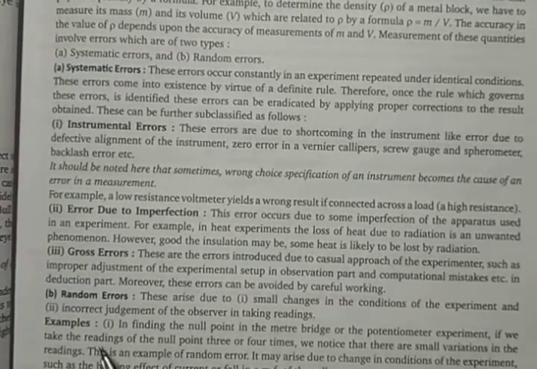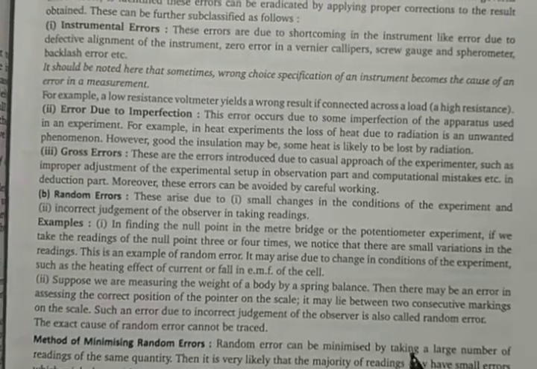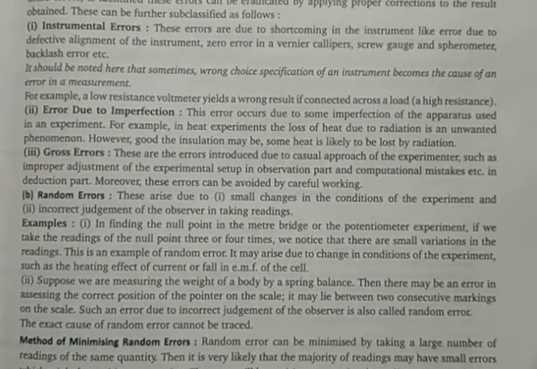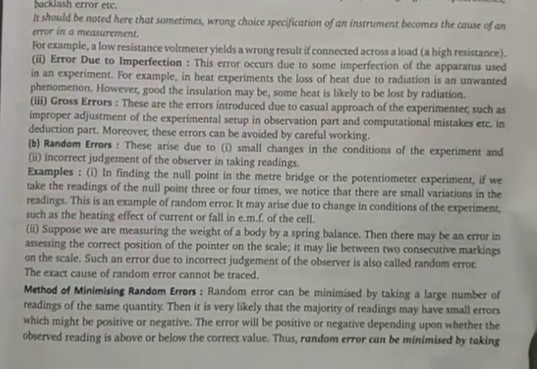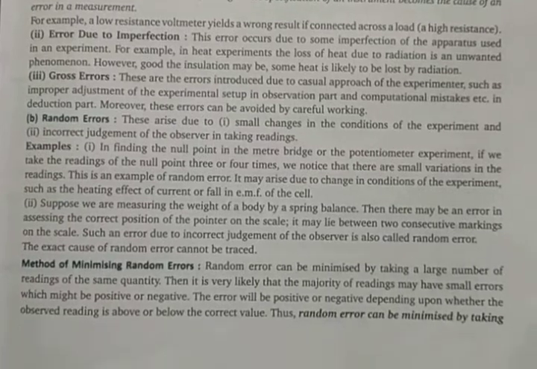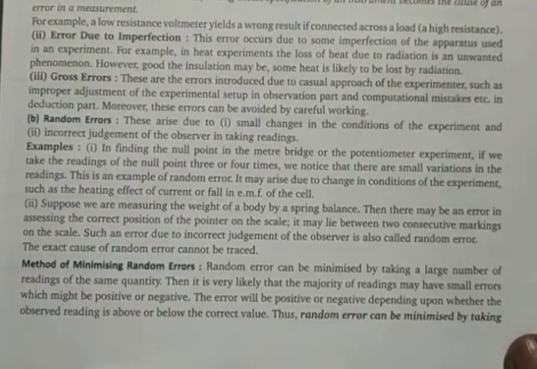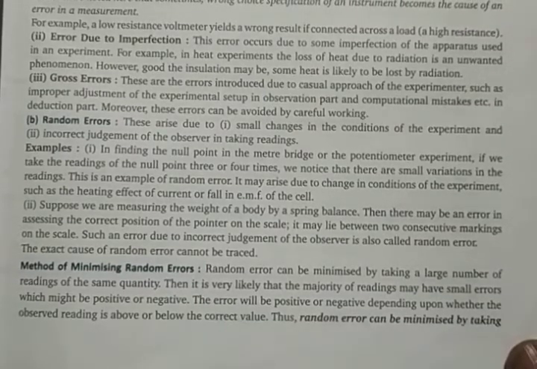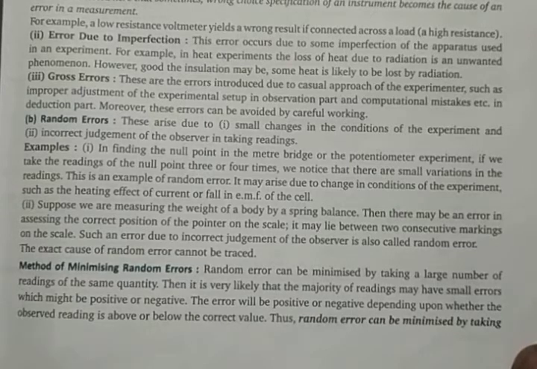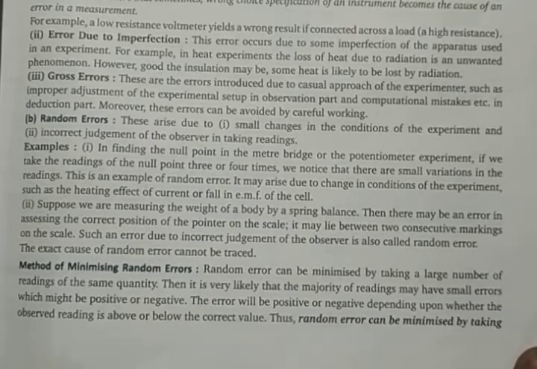And instrumental error and all these things. And the next one is a random error. So what is a random error? How random error arises is also given here. You need not learn any definition so thoroughly. You should know the basic difference between these two things. Please learn that. What are the two big divisions of errors? That is systematic error and random error. You should know these two, the broad definitions. That's enough.